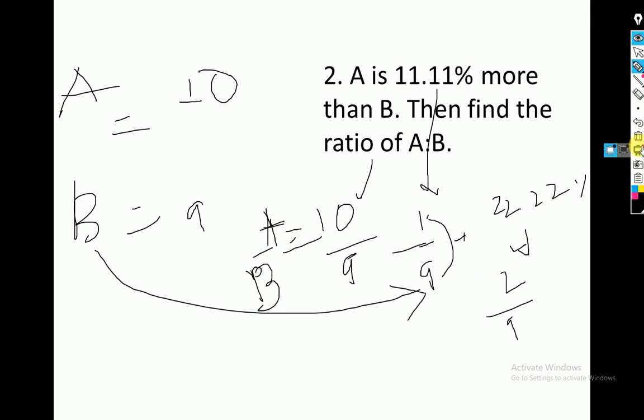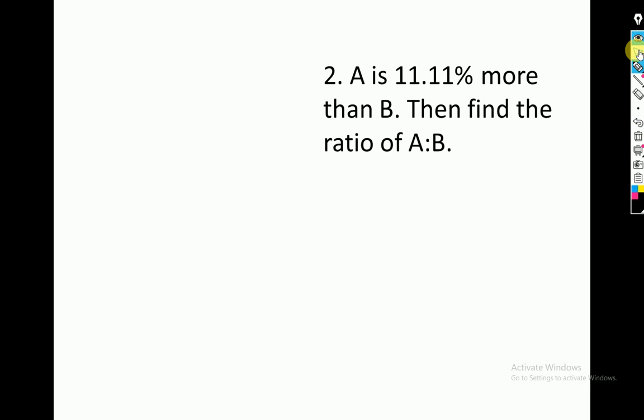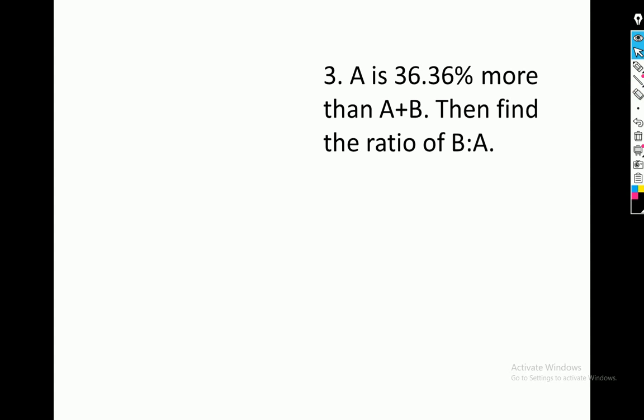Alright, the next one is a is 36.36% more than a plus b. Now this is a new one here.